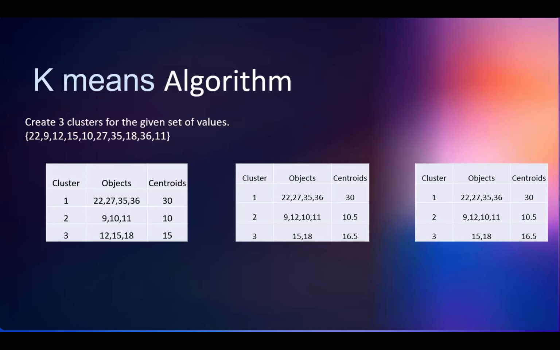So now again we have to calculate the aggregate. And again, if you get the same value of centroid, we have to take those centroid values and calculate the distance. So finally, if you get the same value, then these 3 clusters are formed. That is the K-means clustering algorithm.